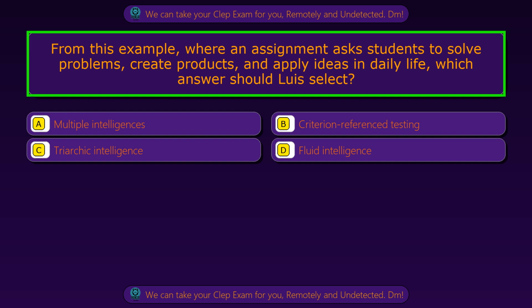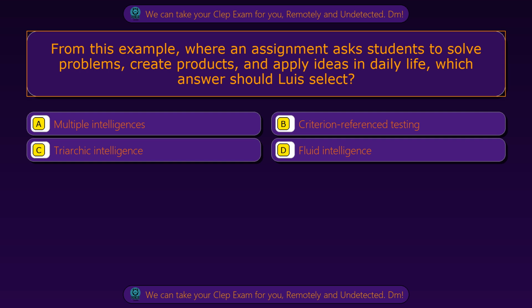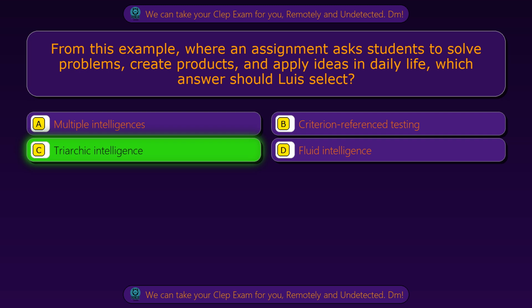Question 25. From this example, where an assignment asks students to solve problems, create products, and apply ideas in daily life, which answer should Luis select? Option A, multiple intelligences. Option B, criterion reference testing. Option C, triarchic intelligence. Option D, fluid intelligence. The correct answer is option C, triarchic intelligence.